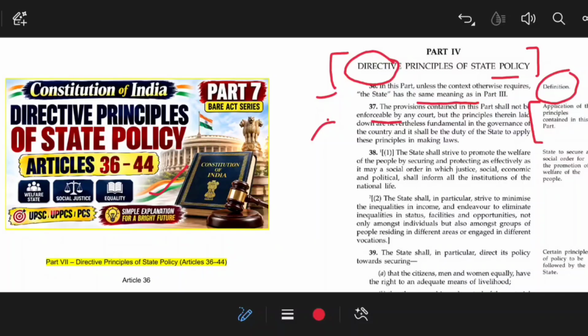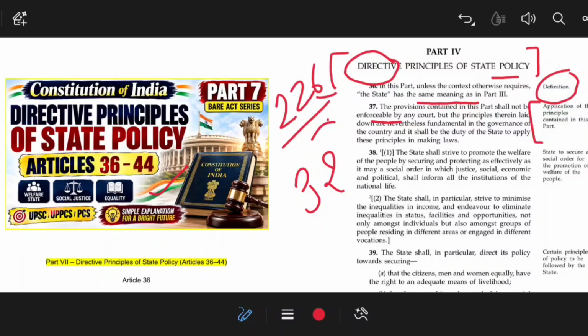As you all know, fundamental rights are enforceable in nature. Under article 32 you can go to the Supreme Court to enforce them, and under article 226 you can go to the High Court also. That is the case with fundamental rights, but it is not the case with the DPSP. So article 37 is talking about the applicability or enforceability of the DPSP.